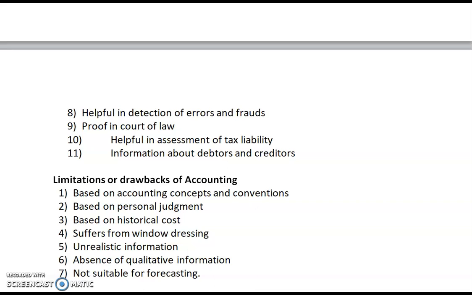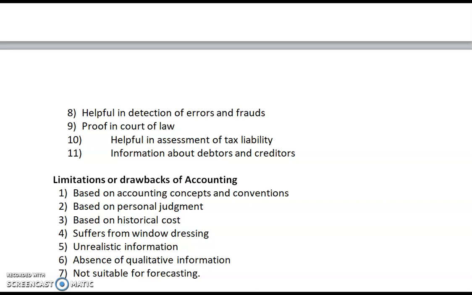Based on personal judgment, it can be biased. Based on historical cost: we maintain accounts on the basis of historical cost, meaning we consider the previous or purchasing cost. Also suffers from window dressing, meaning that information is shown to customers and anyone. So this is also a drawback of accounting. We can only believe the information which we have shown.